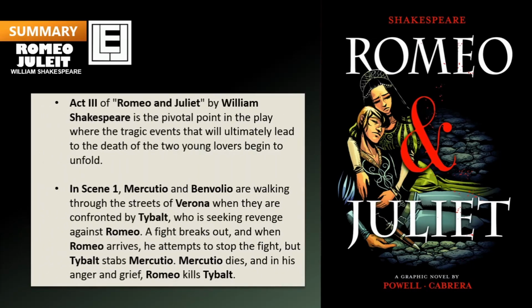Act 3 of Romeo and Juliet by William Shakespeare is the pivotal point in the play where the tragic events that will ultimately lead to the death of the two young lovers begin to unfold. In Scene 1, Mercutio and Benvolio are walking through the streets of Verona when they are confronted by Tybalt, who is seeking revenge against Romeo. A fight breaks out, and when Romeo arrives, he attempts to stop the fight, but Tybalt stabs Mercutio. Mercutio dies, and in his anger and grief, Romeo kills Tybalt.